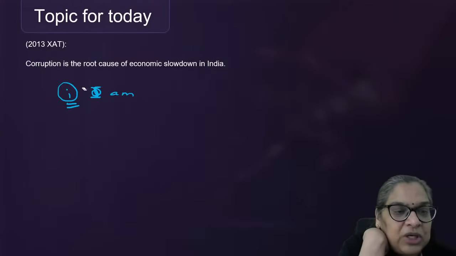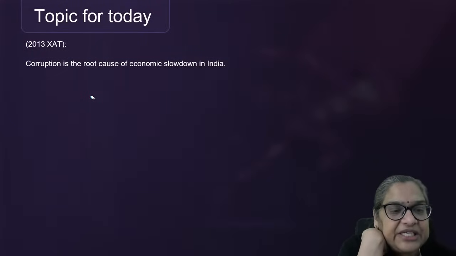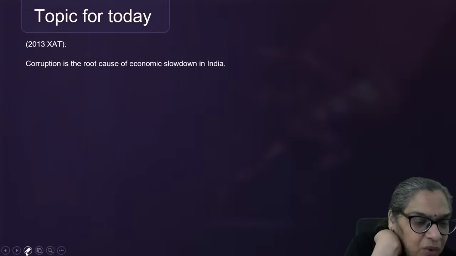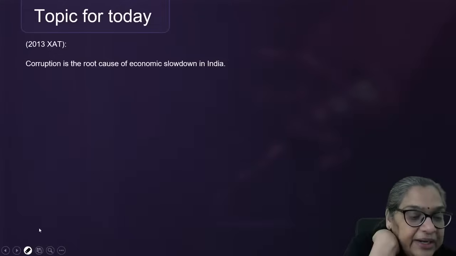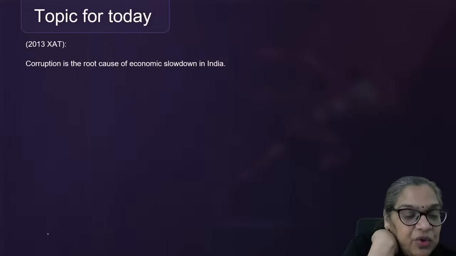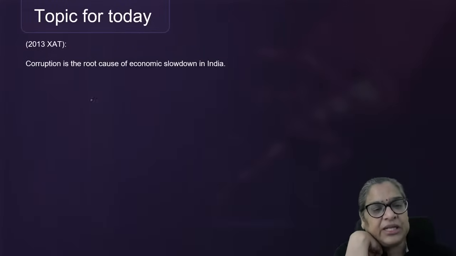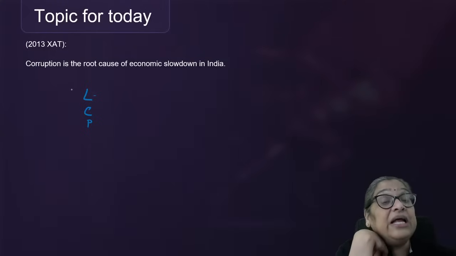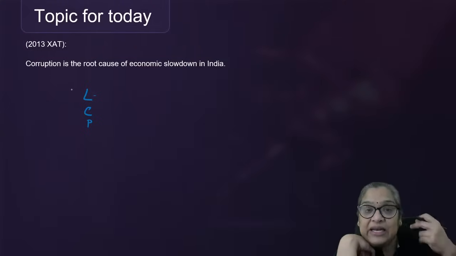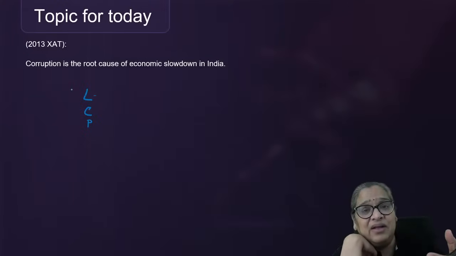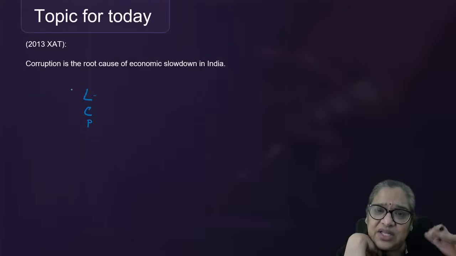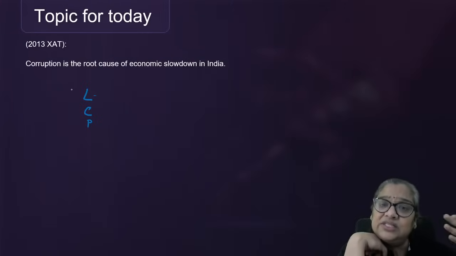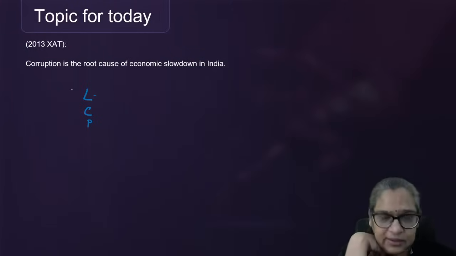I don't think they'd be sitting and looking at each line. As I said, I know how they look at it in CAT. They give you marks out of 10, but I'm not very sure what the evaluation parameters are. Generally, the evaluation parameters would be language, content, and presentation. Language, as far as possible, should be error free, something that the moment I read, I understand, instead of saying, hey, what has he written? Nothing is the substance of everything. It is the nothingness that makes up everything. Nothing is nothing but everything. If you talk like that, then it's very difficult.